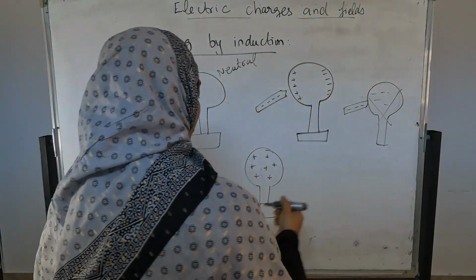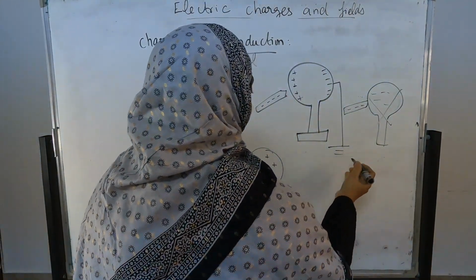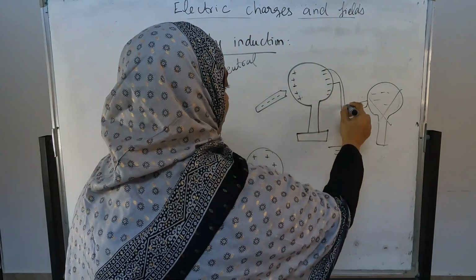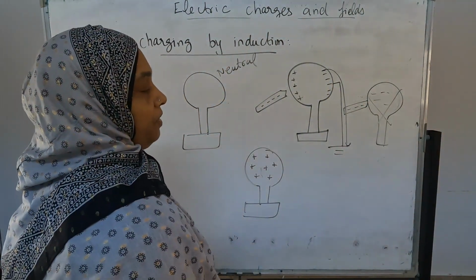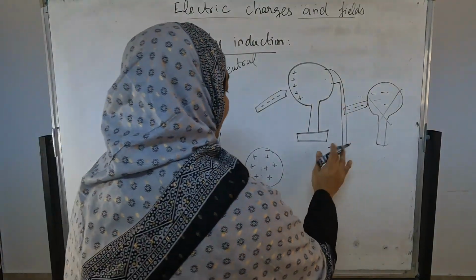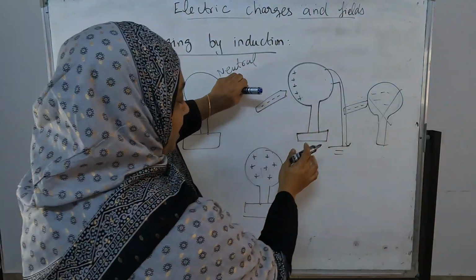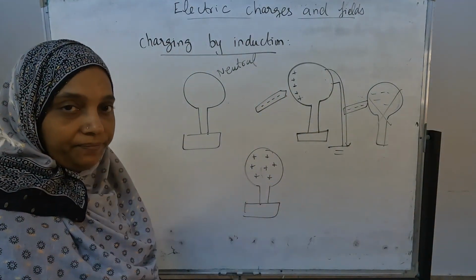So what do we have to do? We connect it to the earth. Now all the negatives start to flow to the earth. All the charges start to flow to the earth. Then remove the earthing. Only positive charge is retained in this one. Now remove the rod, and we will get a positive charge.